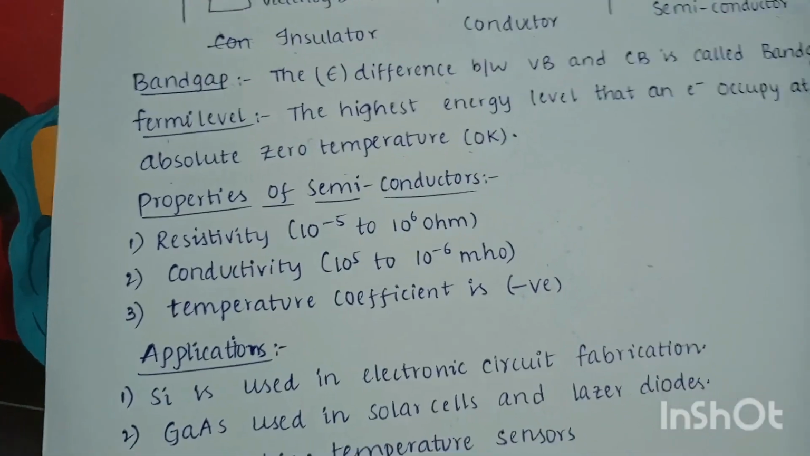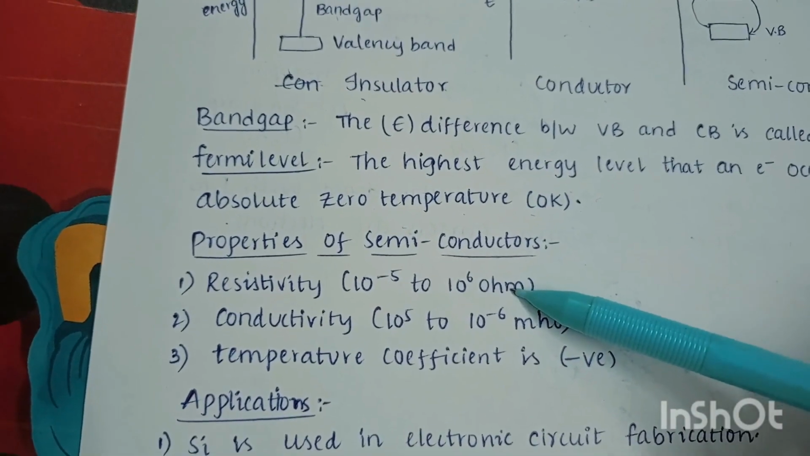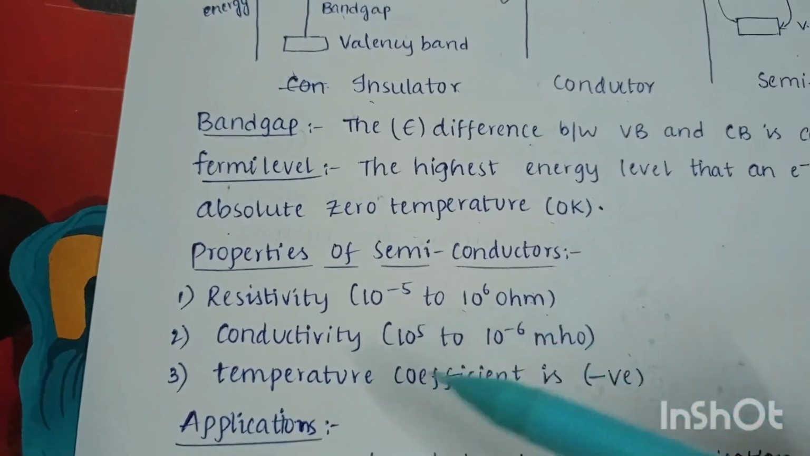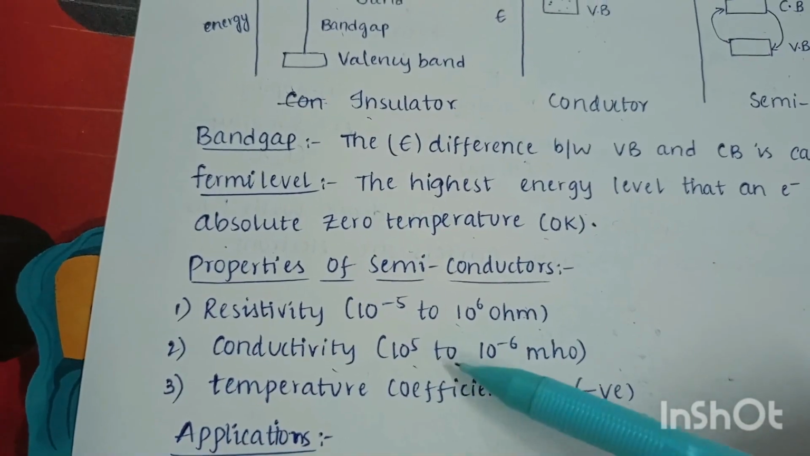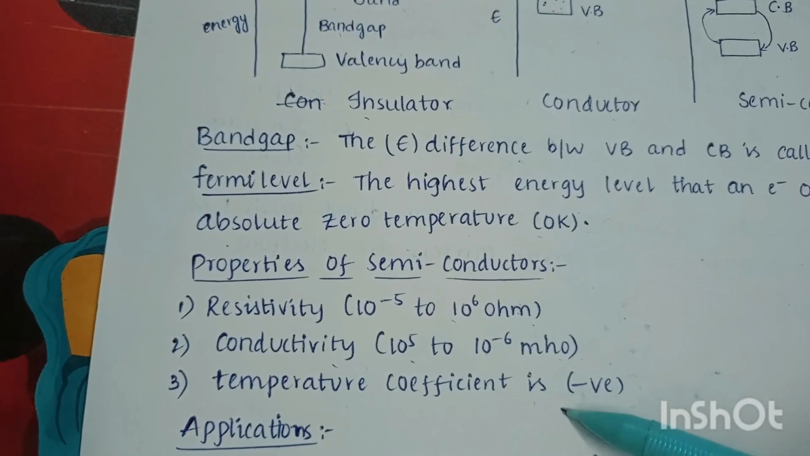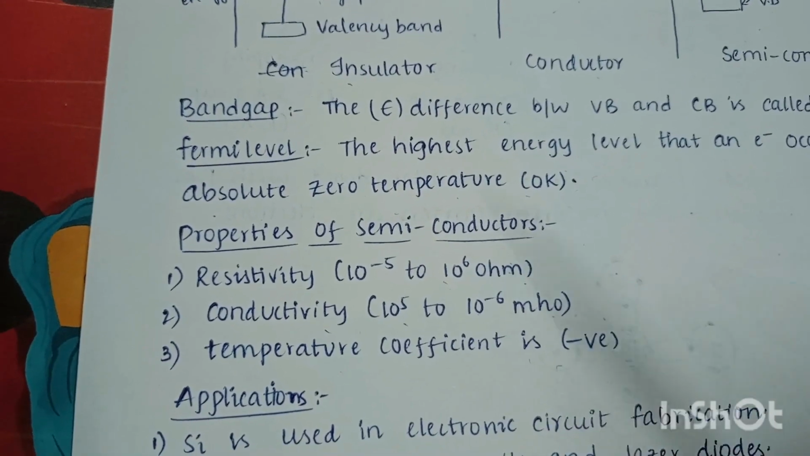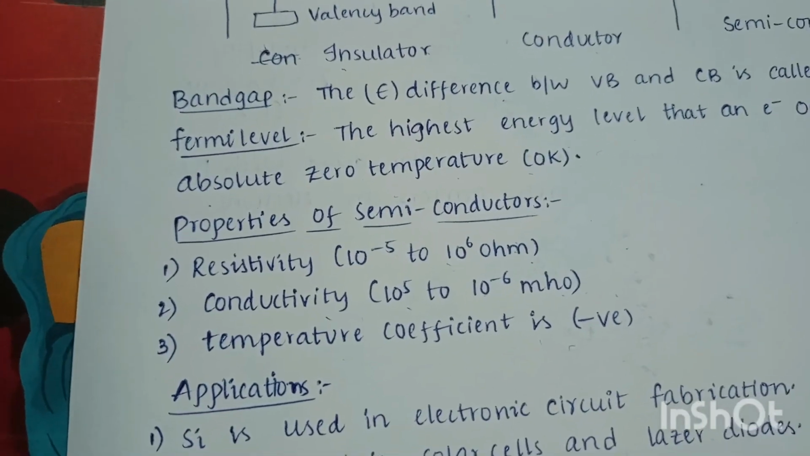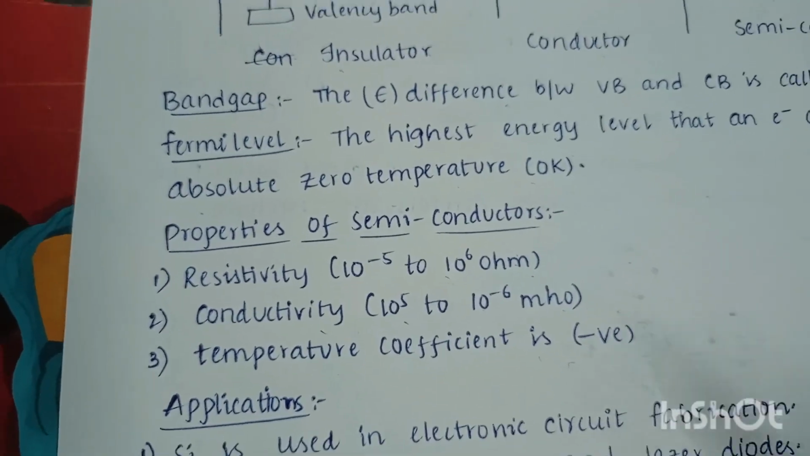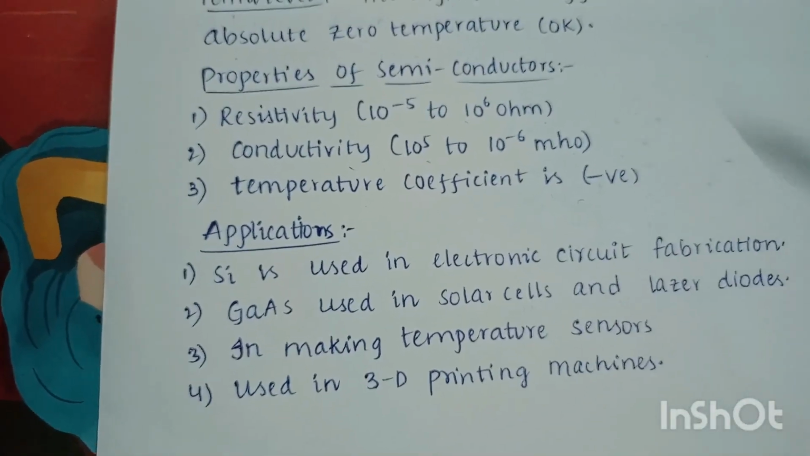Coming to properties of semiconductors, there are many properties. Resistivity of semiconductors is 10 to the power minus 5 to 10 to the power 6 ohm, and conductivity is 10 to the power 5 to 10 to the power minus 6 mho. The temperature coefficient is always negative, and semiconductors are smaller in size and possess less weight, and the resistance of a semiconductor decreases with an increase in temperature. These are the properties of semiconductors.